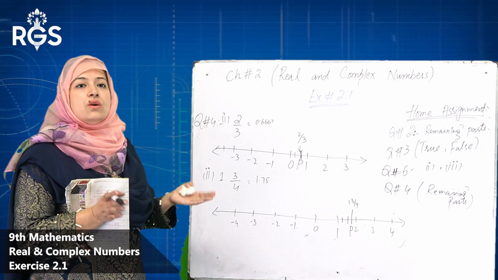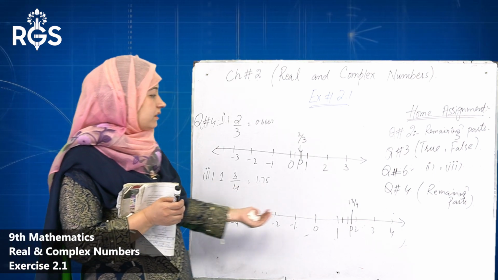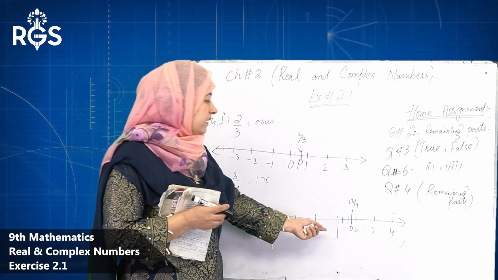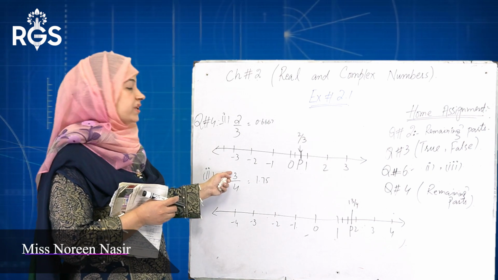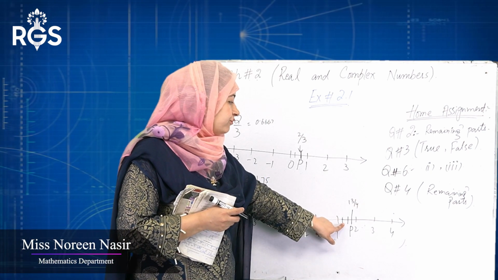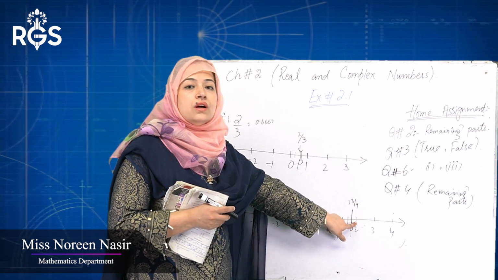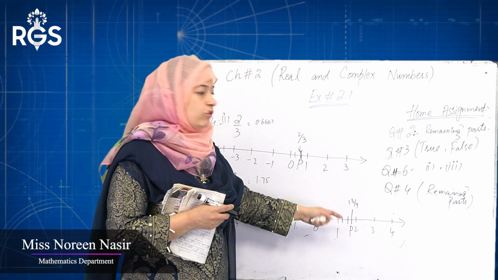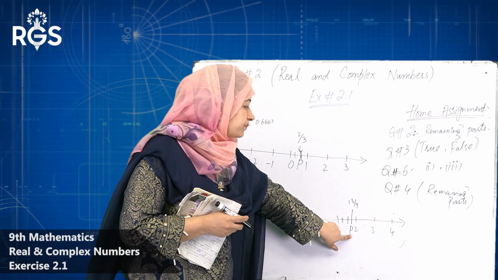1.75 is a number which is between 1 and 2. So we got the limits where it lies. So we take 1 and 2 on the number line. There are 3 in the upper part and 4 is the number of equal parts. So we have 4 equal parts, 0, 1, 2, 3 and 4. So it lies at 3 by 4, so 1 whole 3 by 4. Here it is, your point P.